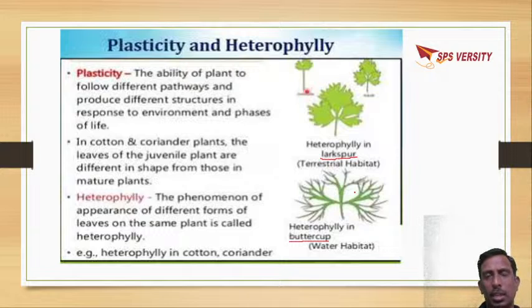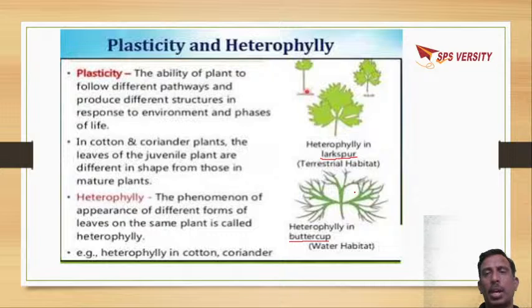Like you can see some adaptations in plants, like modifications in roots, modifications in stem, modifications in leaves, depending upon the life pathways and environmental conditions. For example, if we take opuntia, the leaves are modified into spines, which is a change.